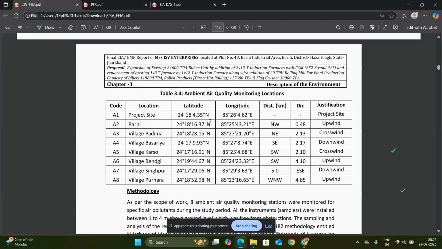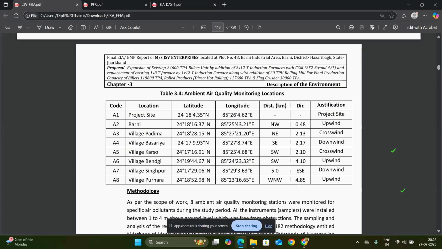Then we take 10 or 12 locations within or apart from the 10-kilometer radius. But when the project location is normal and moderate, then we take at least or maximum 8 locations. So for this report, they have taken 8 locations with all the latitude and longitude.